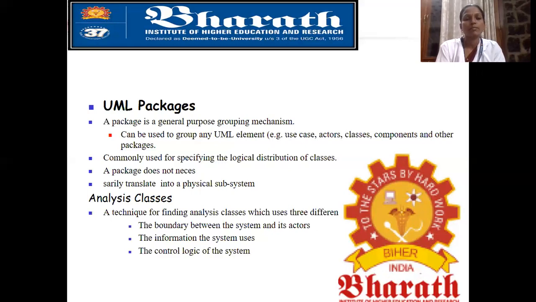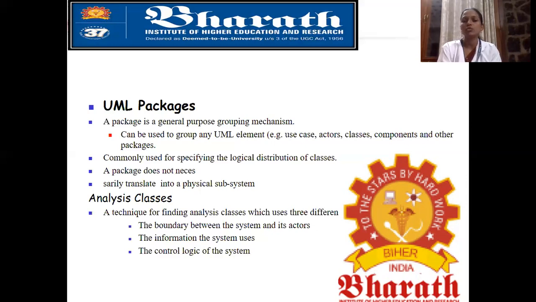Next, an important, interesting topic, UML package. A package is a general purpose grouping mechanism. Normally in normal life also, take one packet of water, take one packet of curd. What is the general meaning of packet? Packet means grouping something so that it comes under a single thing. That is a packet.